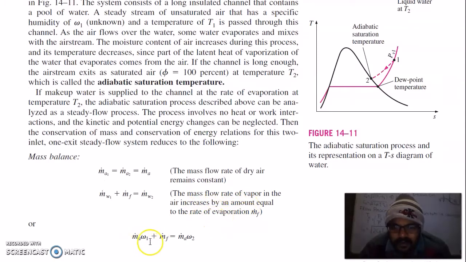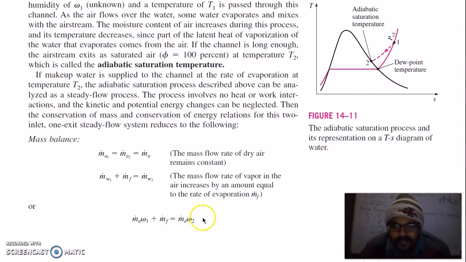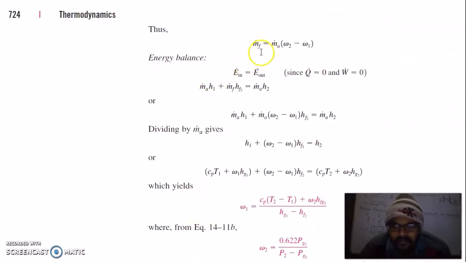So this is your equation: mass rate of air times omega-1, the specific humidity, plus mass rate of fluid, is equal to mass rate of air times omega-2. Thus mass rate of fluid is equal to mass rate of air times omega-2 minus omega-1, which is the change in specific humidity.